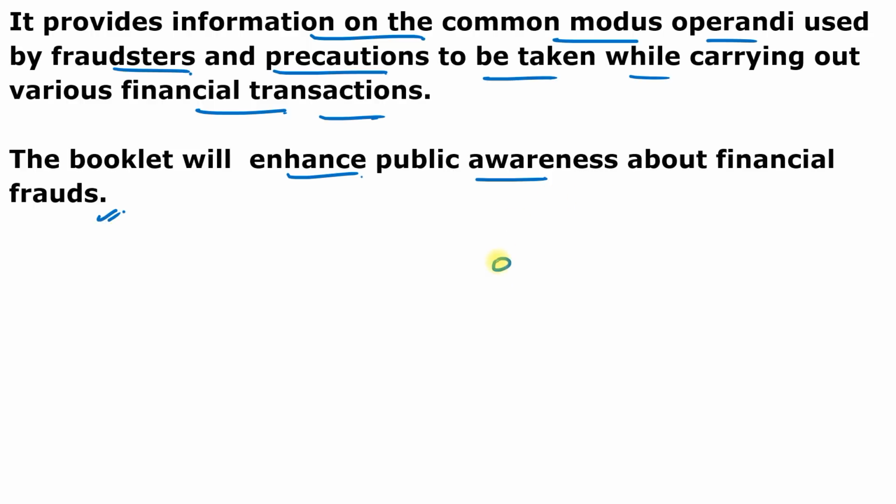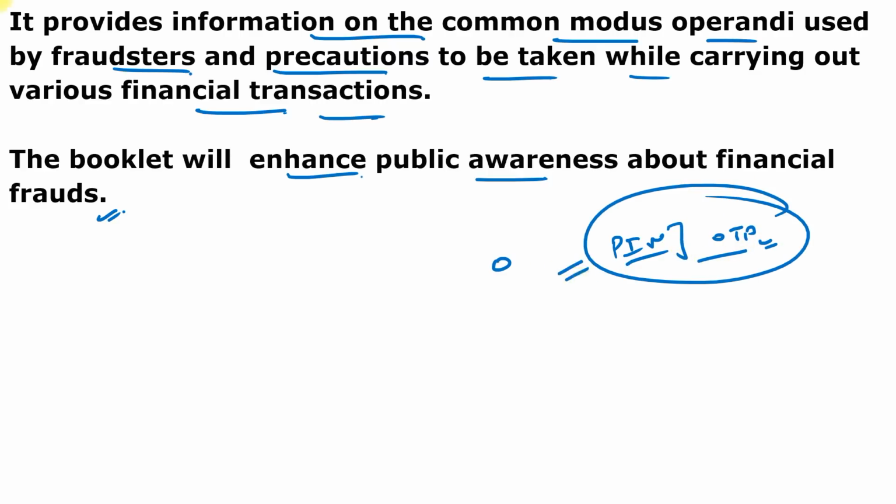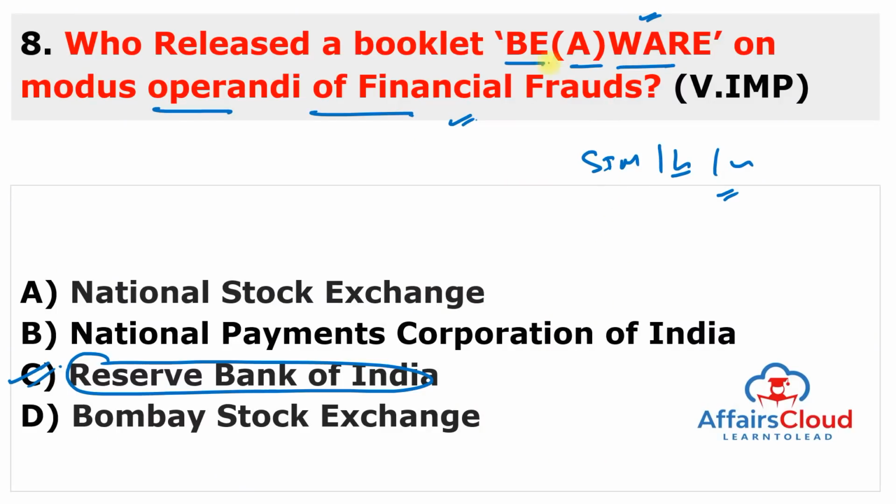According to the Ombudsman offices and the Consumer Education and Protection Cell of the RBI, sharing of confidential information by the customer, knowingly or unknowingly, is one of the major causes leading to financial frauds in India. Like somebody is asking for your PIN, somebody is asking about the OTP on your phone and you are sharing. That's why this is the major cause of financial frauds in India. So you have to be aware of that. That's why this booklet is launched, which is known as Be Aware or Beware.